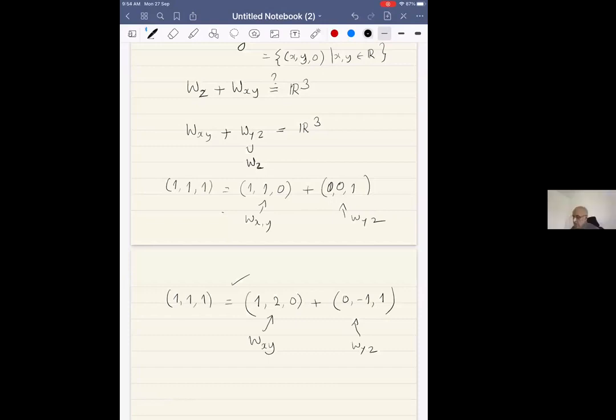Okay, so here is a case when in fact every vector in R3 can be written as a sum of a vector here and a vector here, but not in a unique way. So this is not a direct sum. So R3 is a sum of WXY and WYZ, but not a direct sum.